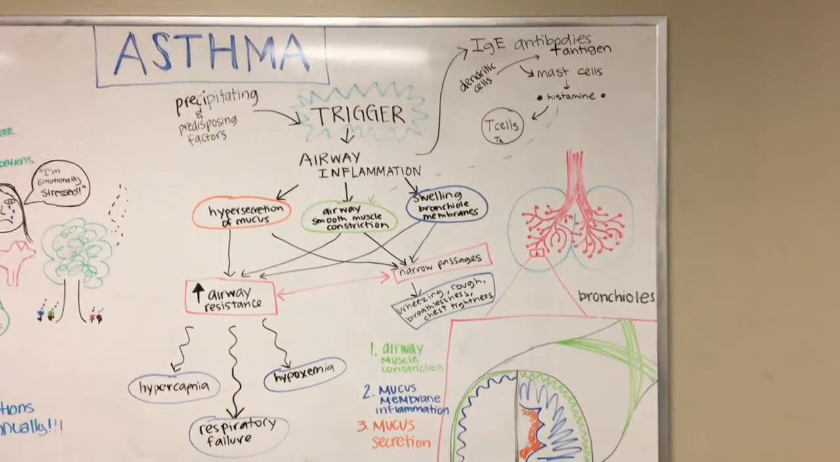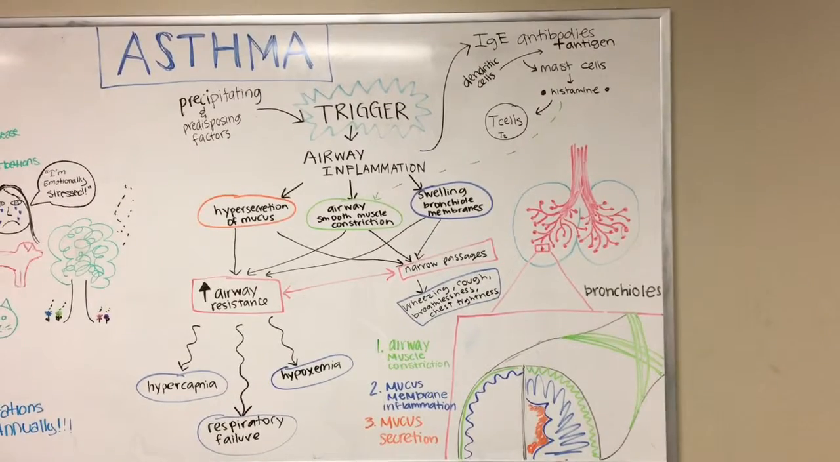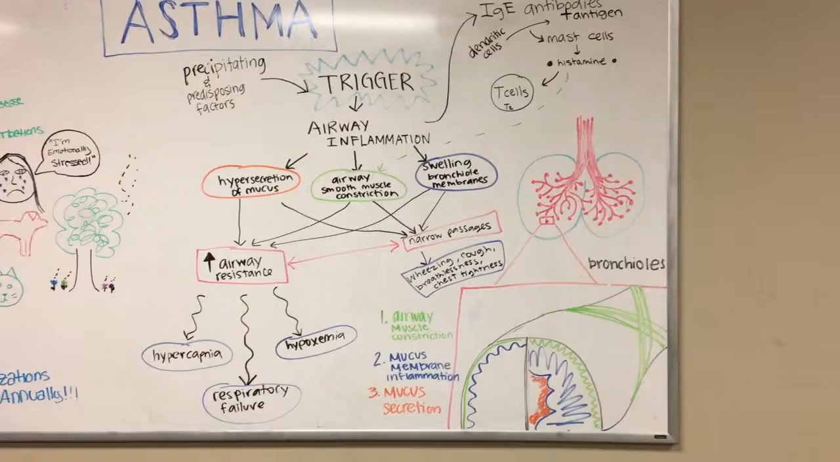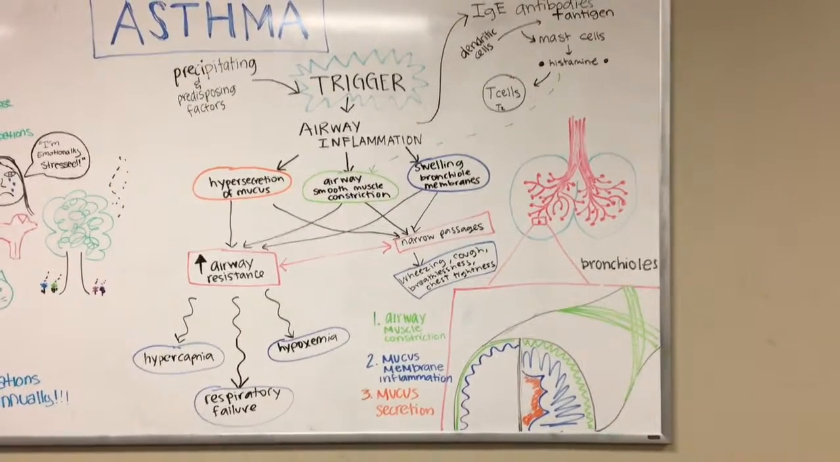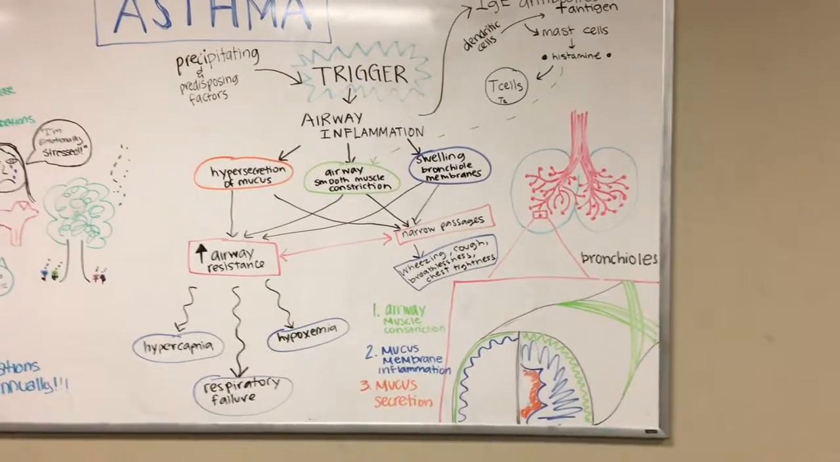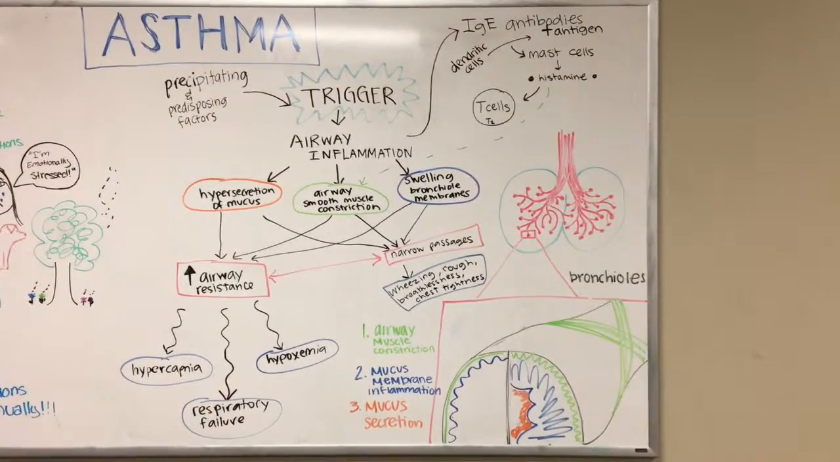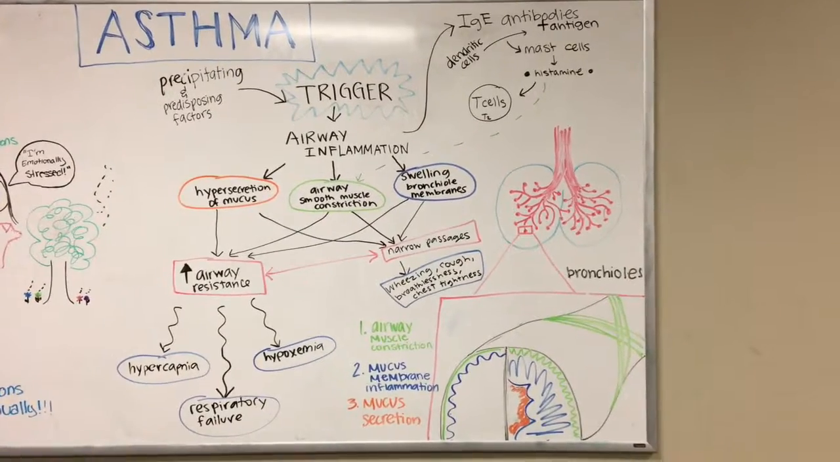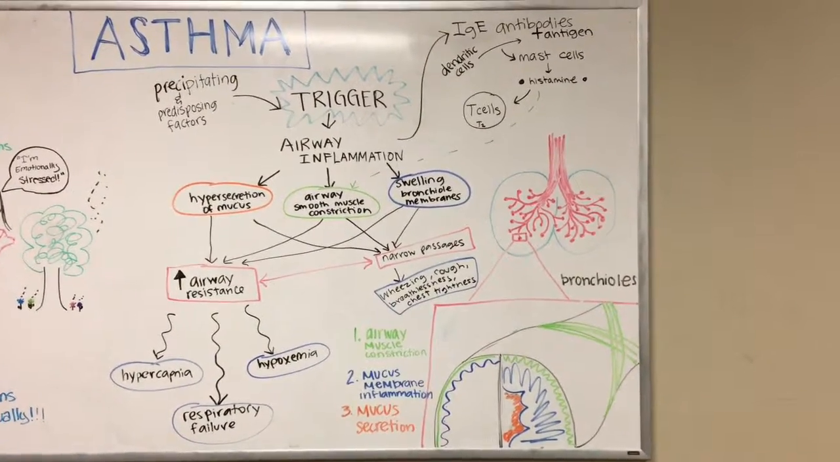And then those three factors go into kind of two things that go together, but they lead to different things. So the narrow passages lead to the symptoms that are big in asthma, which would be the wheezing, coughing, breathlessness, and a tight chest. And then airway resistance can start cascades that can lead to hypercapnia, respiratory failure, and hypoxemia.